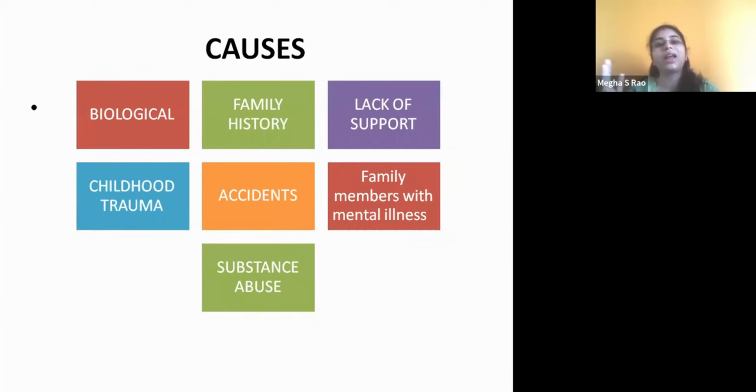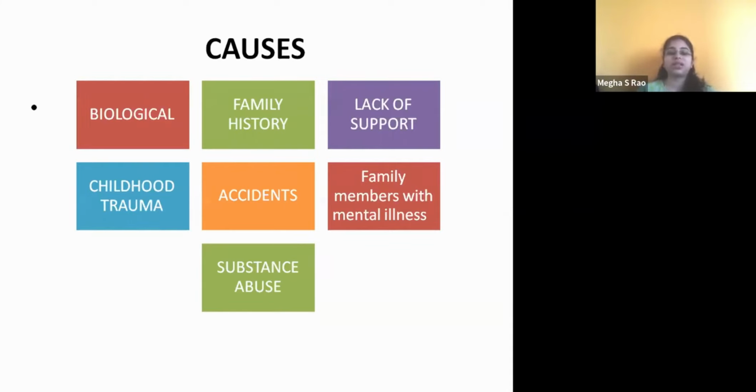Prenatal, perinatal, and then postnatal, after the child is born, if there is some injury to the head, then it will cause some pathology. So biological, even the genes play a very important role. Say there is a family history of schizophrenia or depression, then the genes would have been passed on from the mother or the father or the family to the child.